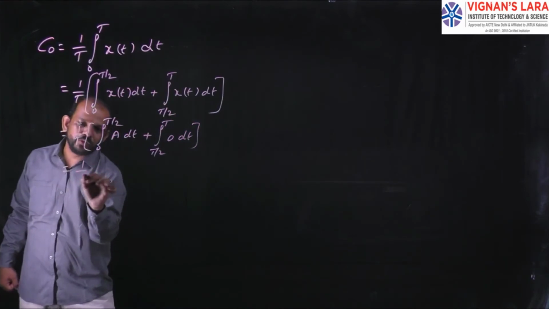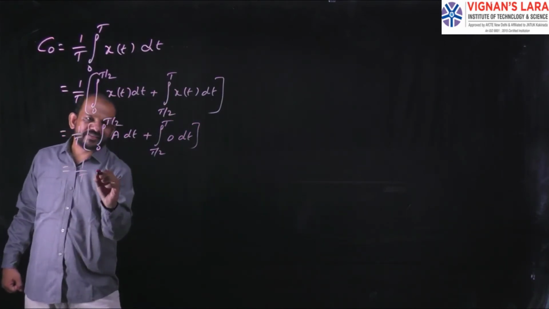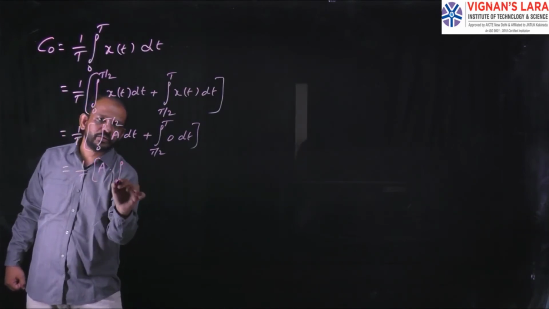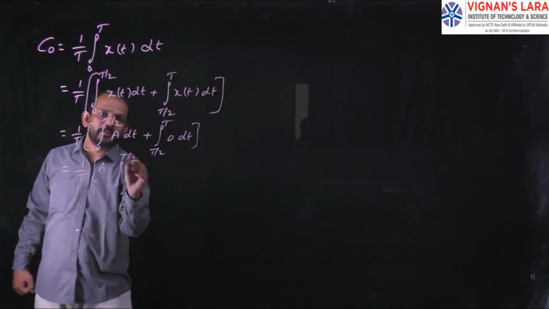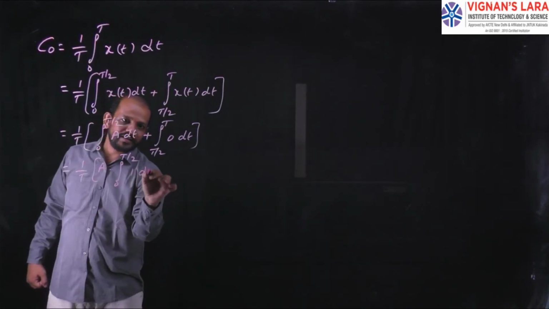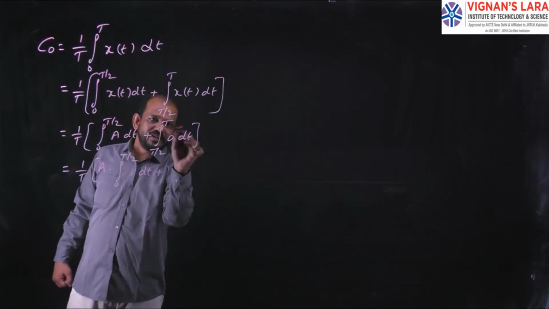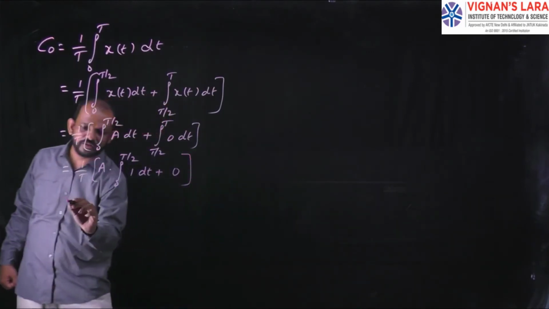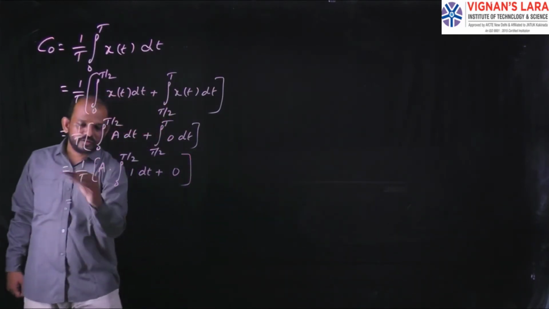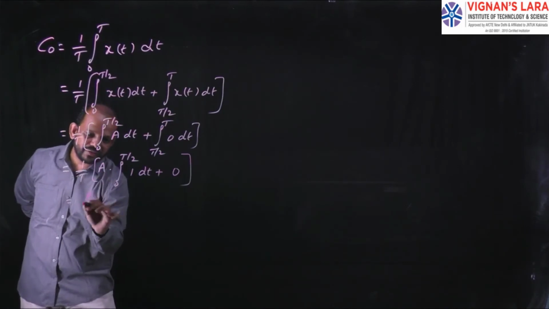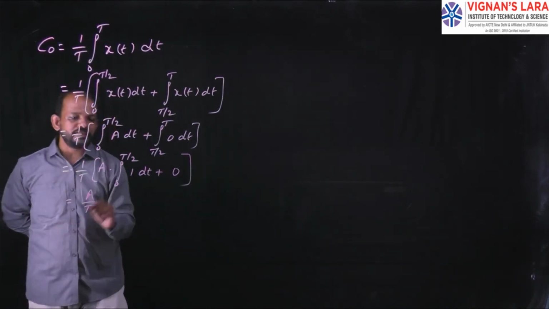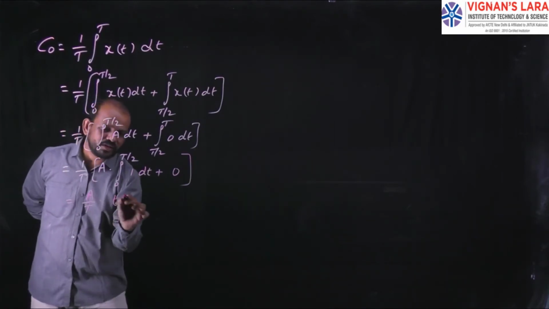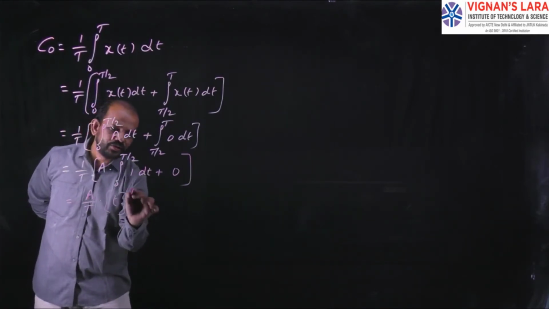That will be equal to 1 by T. Bring this A outside of this integral. So A into integral 0 to T by 2 1 dt plus integration of 0, which is 0. So that is nothing but A by T into integral 1 dt, that is small t, with limits 0 to T by 2.